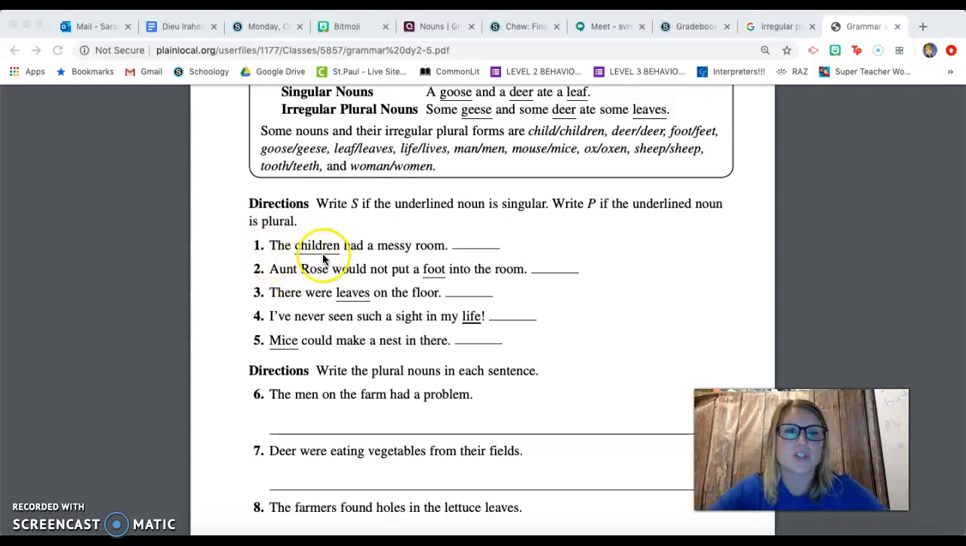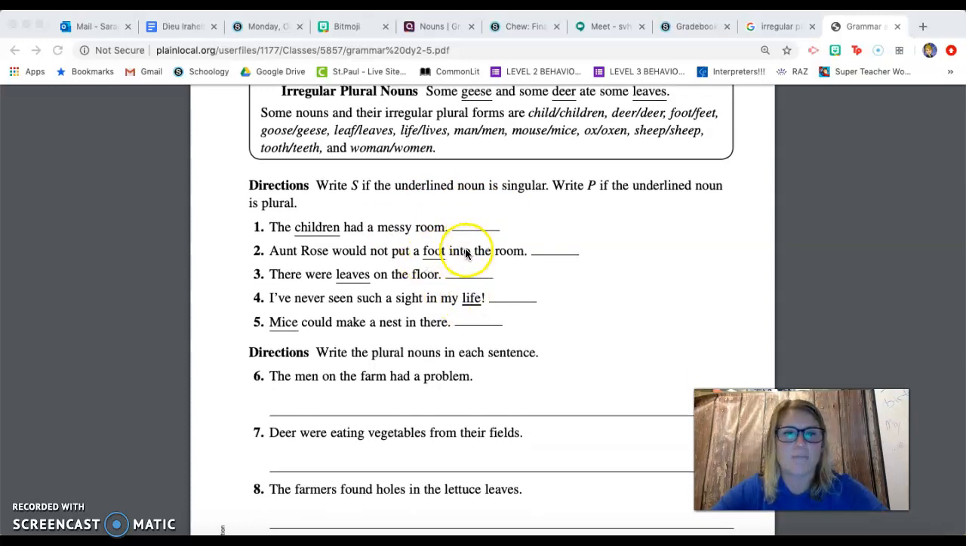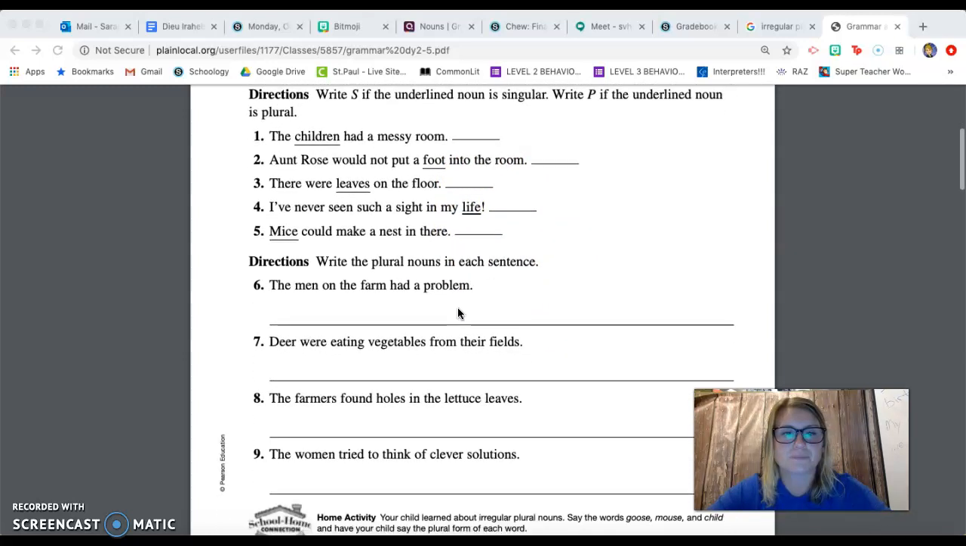So for example, the children had a messy room. Children means more than one. So you would be writing a P for plural here. Aunt Rose would not put a foot into the room. Here's a hint. We know it's one because a is the same thing as one. A foot means one foot. So it would be S for singular. Okay? You'll continue to do those on your own.